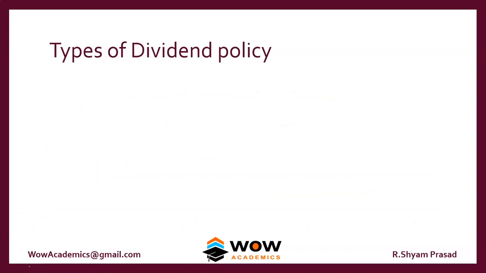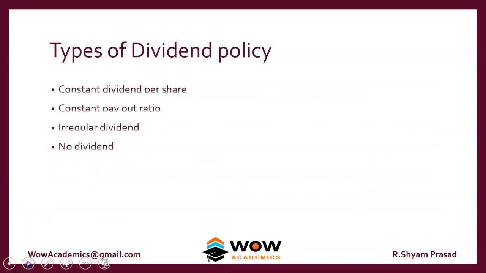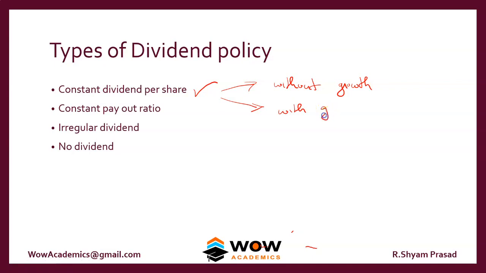So now we'll move on to the types of dividend policies that a company can pursue. One is called constant dividend per share, and that can be divided into two parts: without growth and with growth. There's a constant dividend per share, and that dividend is either not growing at all, it's constant, or there's a chance that it can grow. So there are two ways it can move. The next one is called constant payout ratio. The third one is irregular dividend, and the last one is no dividend.